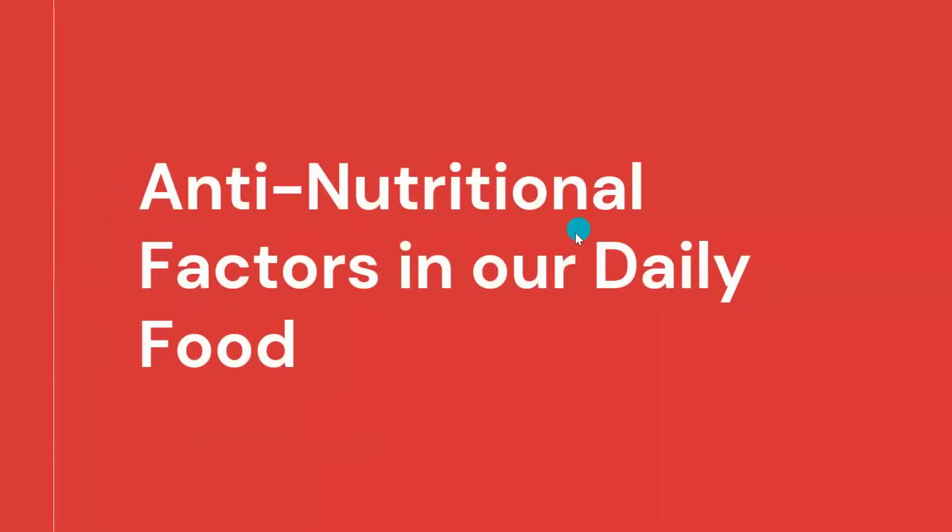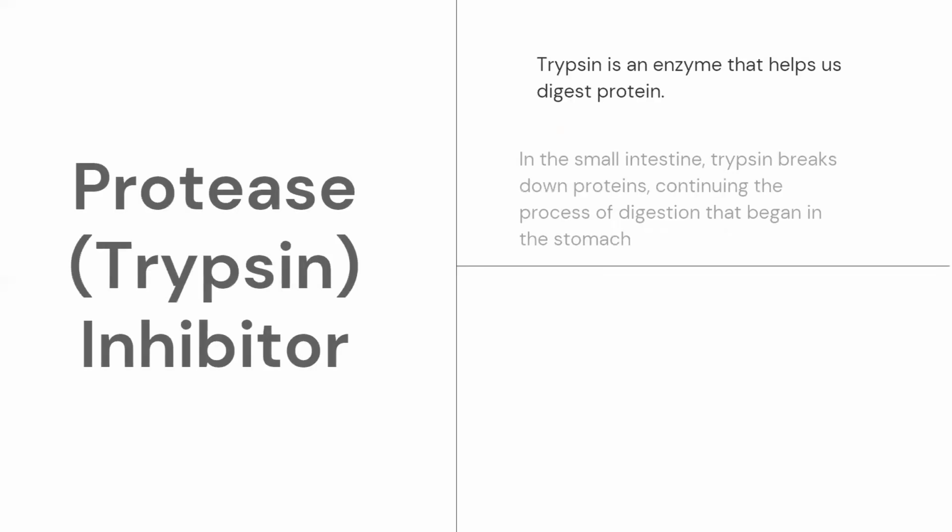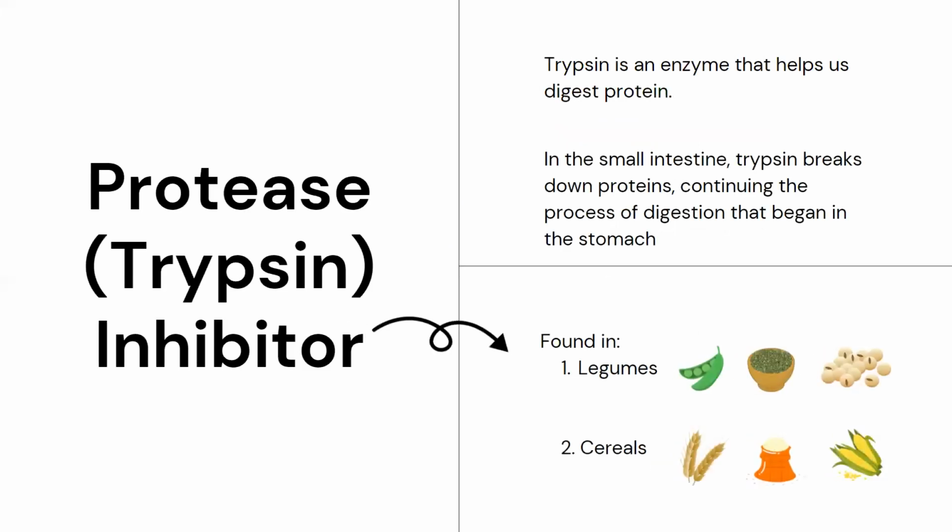Now let's talk about various types of foods which you consume in daily life, and in which a lot of anti-nutritional factors are found. You would be able to relate to it today. These are the normal foods you consume. For example, peas, lentils, soybean, rice, wheat, corn. Majorly the legume and cereal classes have an anti-nutritional factor, which is protease inhibitor. It's also known as a trypsin inhibitor.